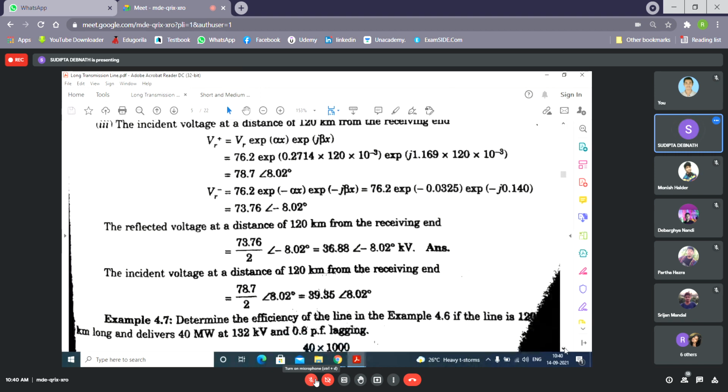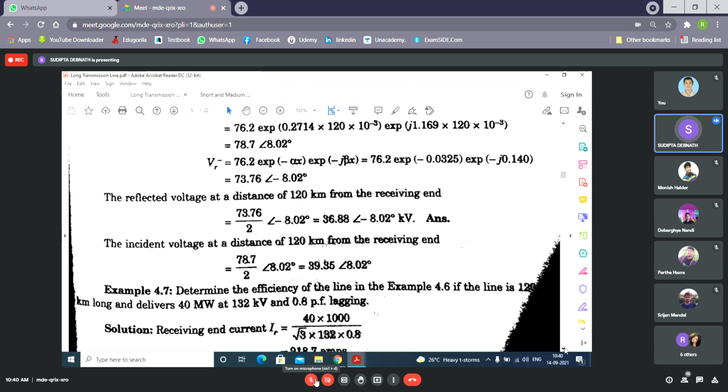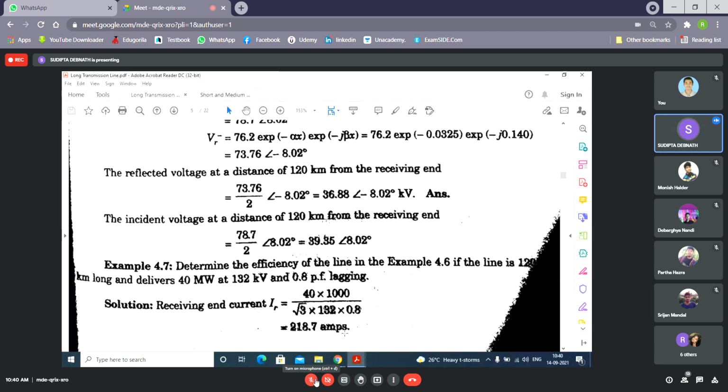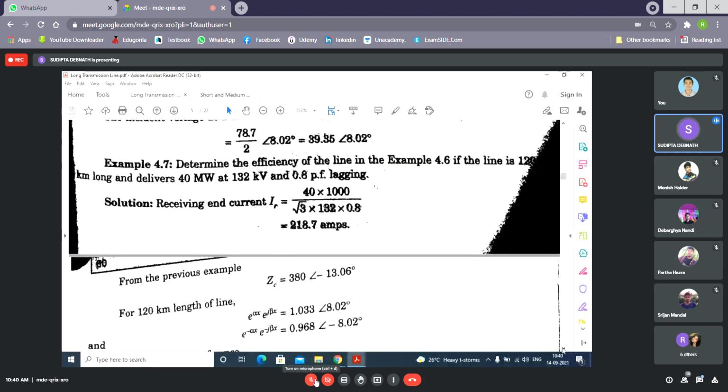Now what is the next question? The next question is, the line is loaded. The same problem, but now IR is not 0. IR is having some value like this, and you should not write IR like this. You have to add the angle. What is the angle? Minus 36 point something. You have to write down that angle also, because everywhere you have to use that angle.